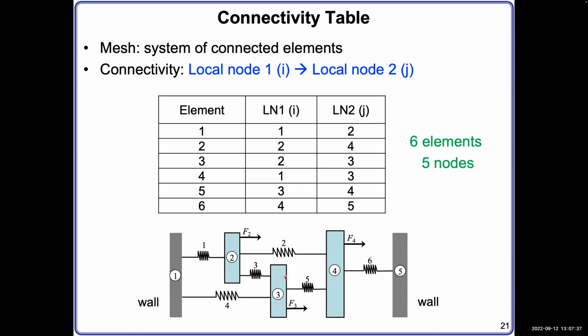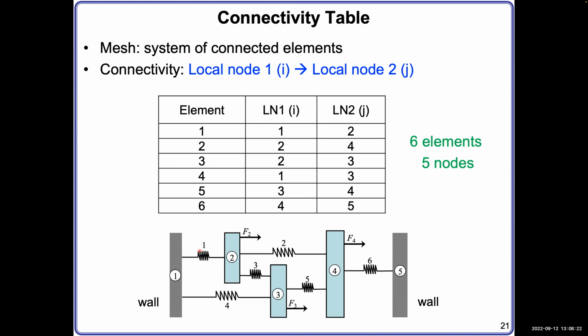In the future, in many homework problems and exam problems, we will reassemble those springs and the rigid bodies. Then you can use the same way as I just discussed to assemble their corresponding connectivity table. It's the same way, just a different assembly. This table is very useful. It can avoid many confusions. So with this, we know that in this specific 1D system, we have 6 elements and 5 nodes, and they are assembled in this manner, right? Then we can start to look into the elements one by one.